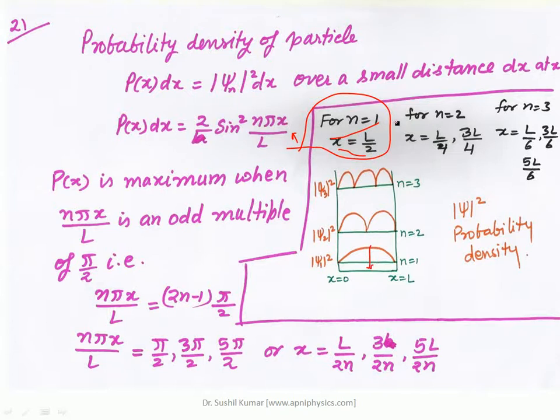For the n is equal to 2 case, you will find the probability of the particle at two places, at x is equal to L by 4 and at x is equal to 3L by 4, right? In case of n is equal to 3, you will get the probability of the particle at 3 positions: at x is equal to L by 6, at 3L by 6 and 5L by 6. So these are the points which you can see.